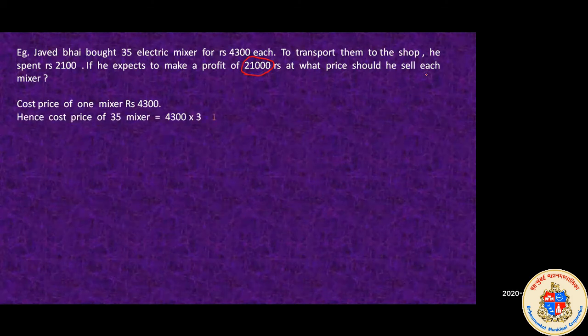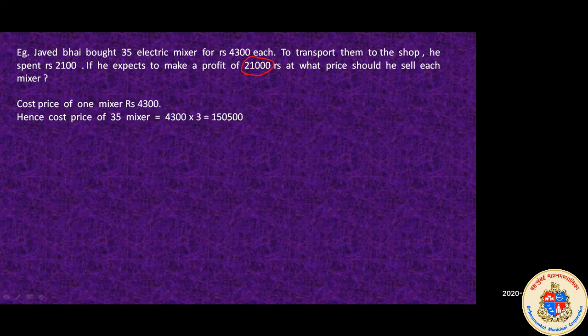Now let's see how we can solve. We know the cost price of one mixer is 4,300, but we have 35 mixers. So cost price of 35 mixers will be 1,50,500. Now, what is the total cost price?